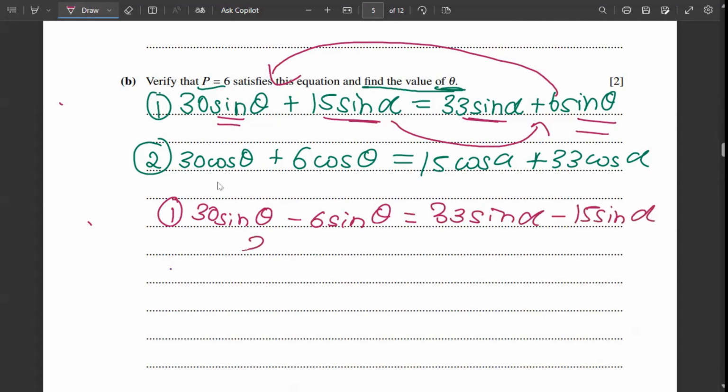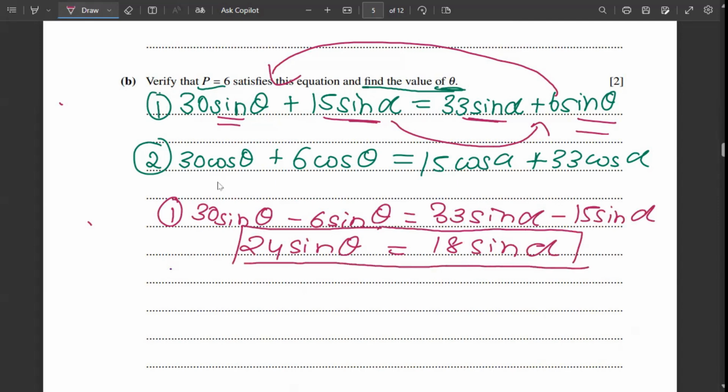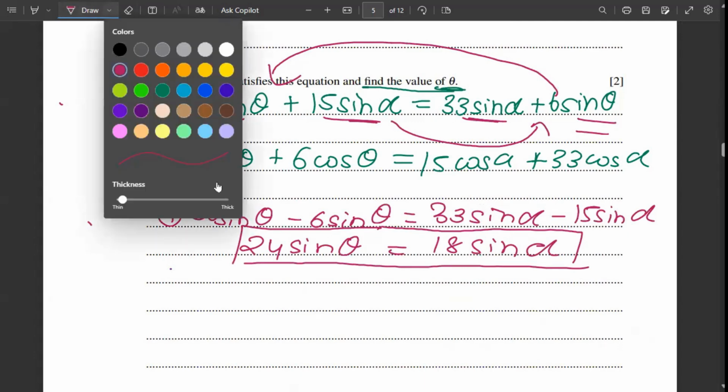So 30 minus 6 is 24 sine theta, and 33 minus 15 is 18 sine alpha. So we have 24 sine theta is equal to 18 sine alpha. We can even simplify this, but we don't need to simplify it to that extent. We can do it later.